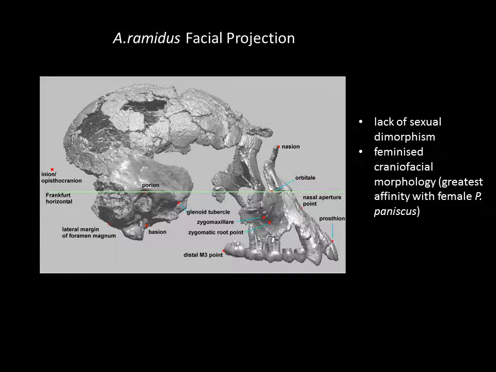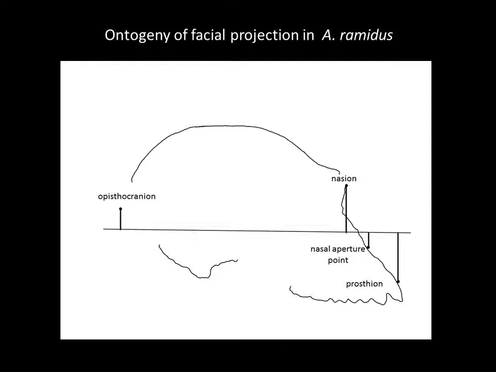In order to do that, we had to change the landmarks. Lovejoy and White and Suwa, they measured porion to nasion and porion to prosthion to gauge degrees of facial projection. Because porion migrates backwards through great ape ontogeny as the cranial base opens up, we had to change those landmarks, because porion is in a different place in an infant chimpanzee than it is in an adult chimpanzee.